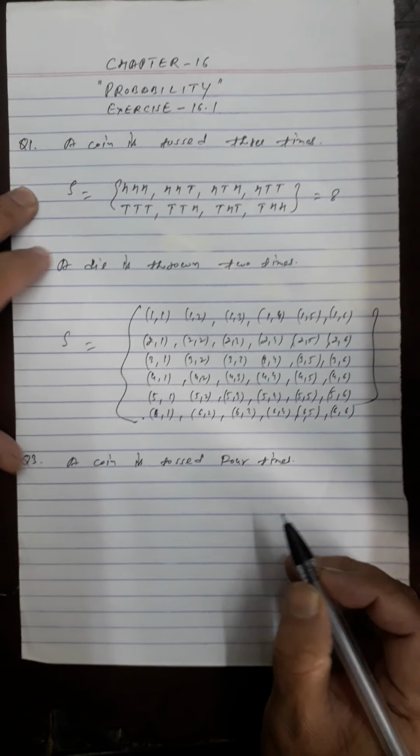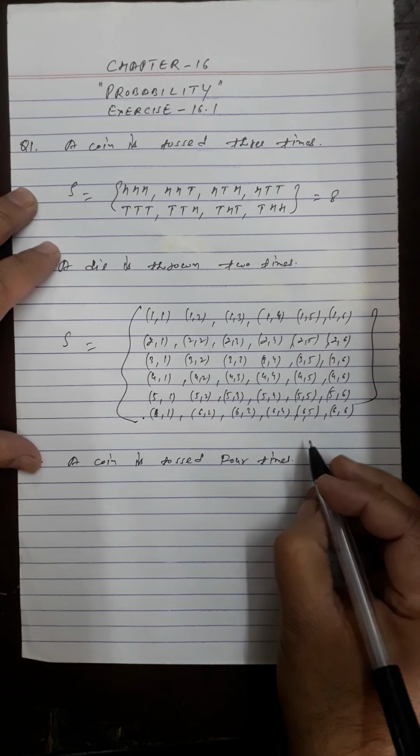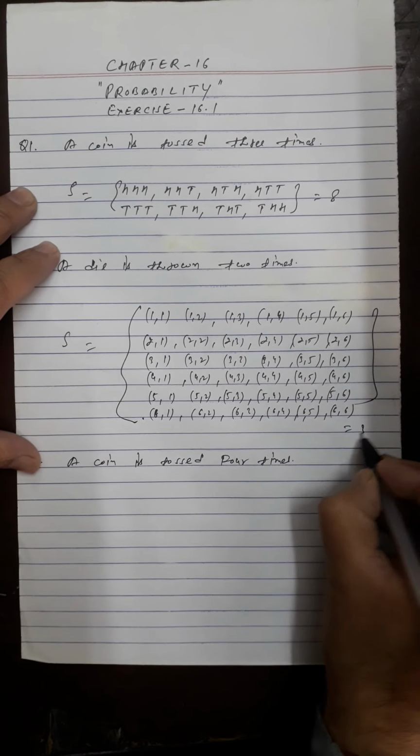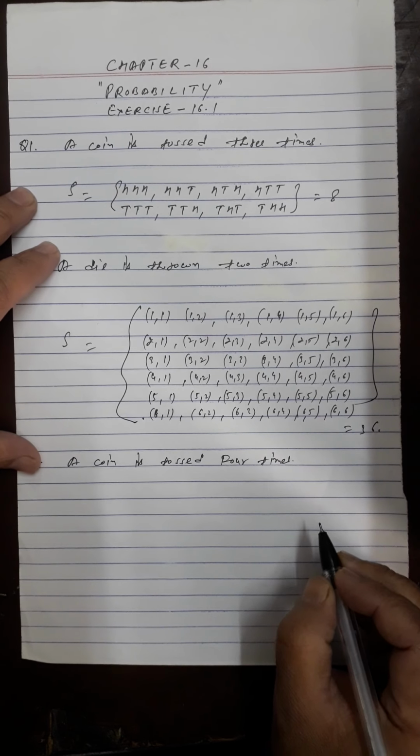These are the sample space, and the count is equal to 36.